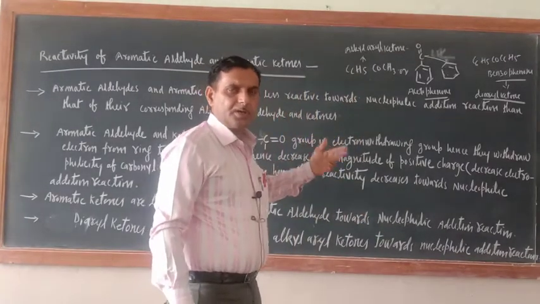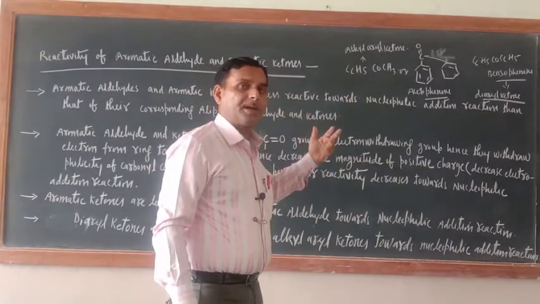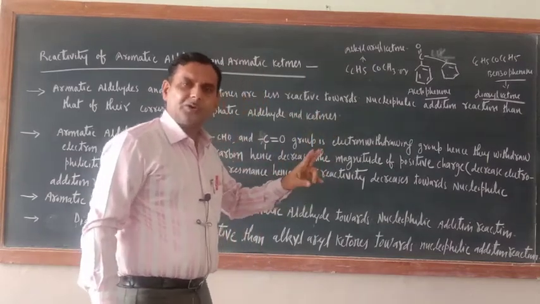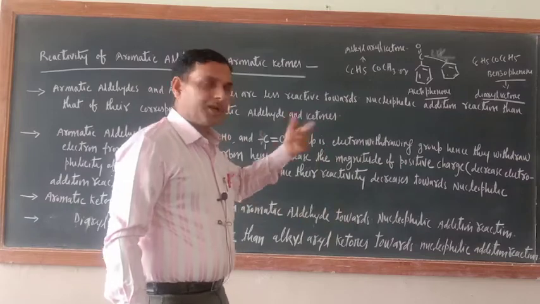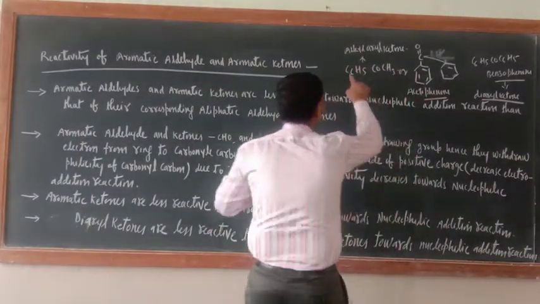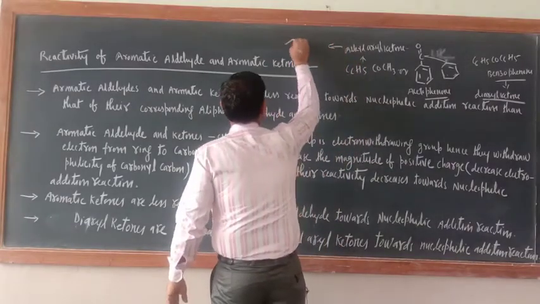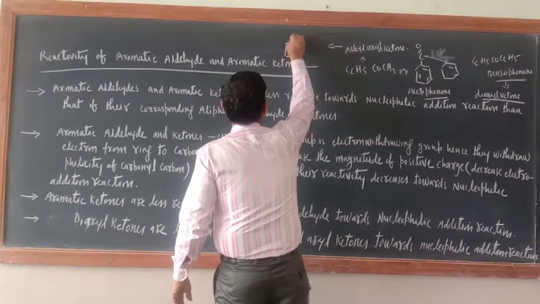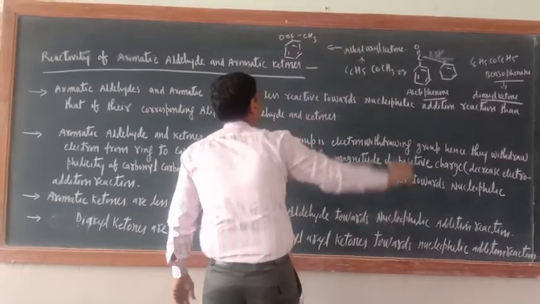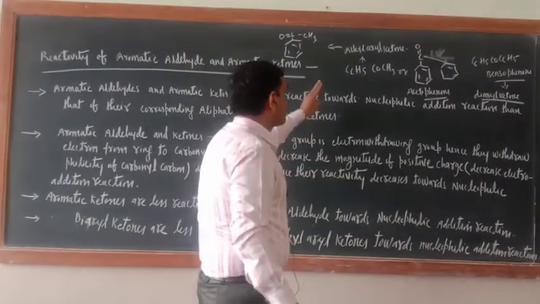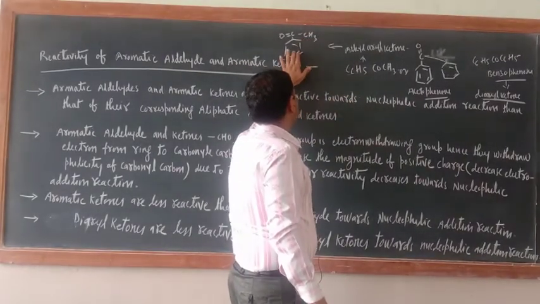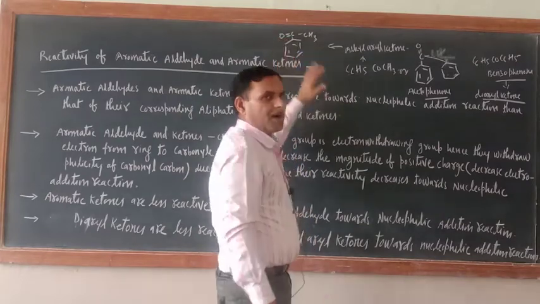So ketones are of two types. I am talking of the category of aromatic ketones. Aromatic ketones are of two types: alkyl aryl ketone and diaryl ketone. In diaryl ketone, two benzene rings would be there, while in this case, alkyl aryl. Let us make this ring again. Here this is C double bond O CH3. What kind of ketone is this one? This is an alkyl aryl ketone, because of this one alkyl, because of this one aryl, and because of C double bond O, ketone.